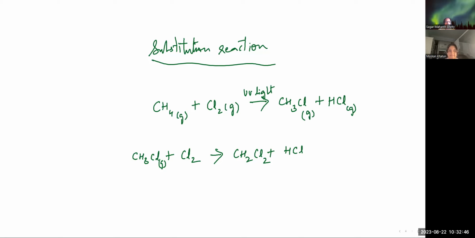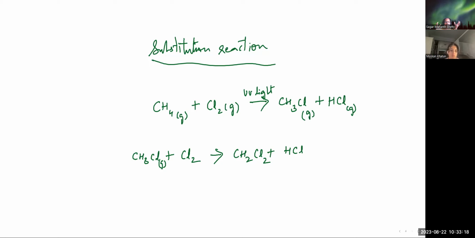So if you look at the product side, it is CH2Cl2, so it can be called dichloromethane. Now what he says here is that further substitution products could be trichloromethane and tetrachloromethane, which is also commonly called carbon tetrachloride. Understood this point. So we can have one more example here for substitution.